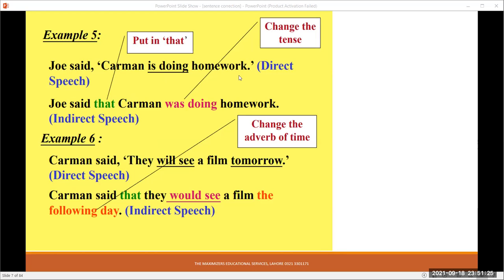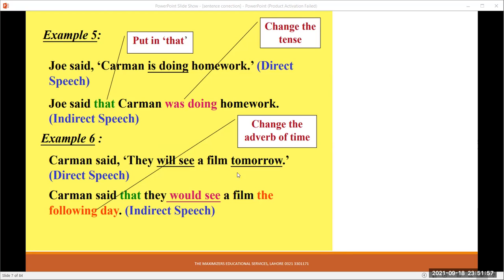Joe said, "Carmen is doing homework." Now it is the present continuous tense. Here the reporting verb is past tense. So this present continuous tense will change into past continuous tense. Joe said that Carmen was doing homework. Instead of these marks, there will be the conjunction "that." And remember that after the inverted speech marks, the first letter is always capital in the reporting speech.